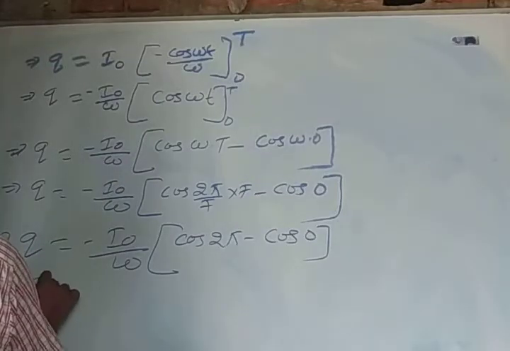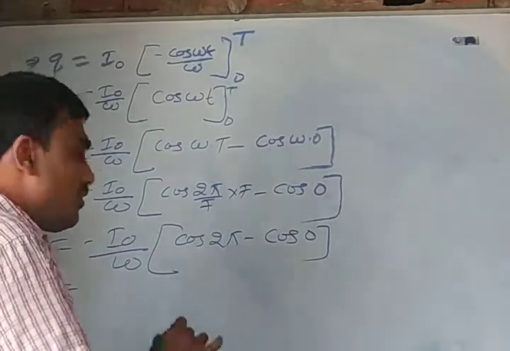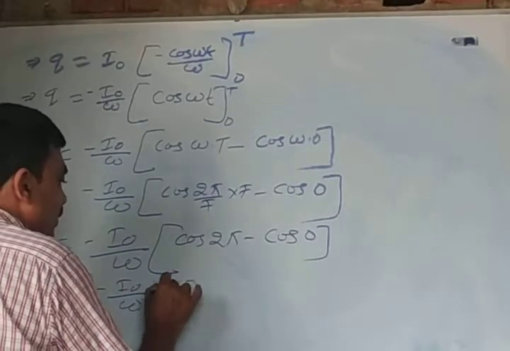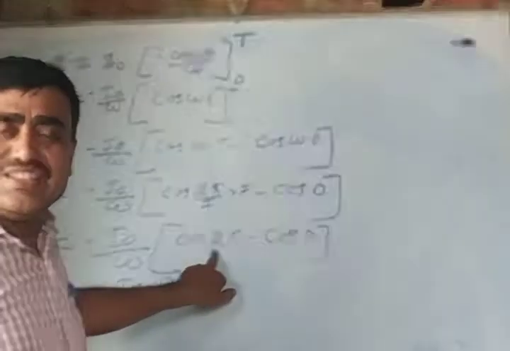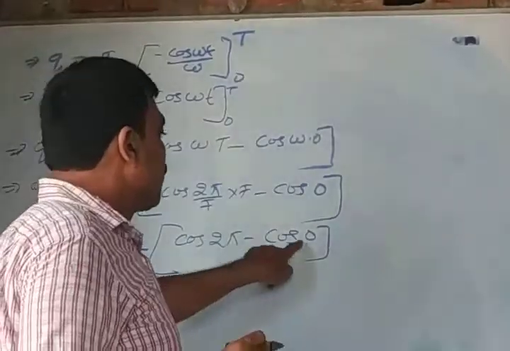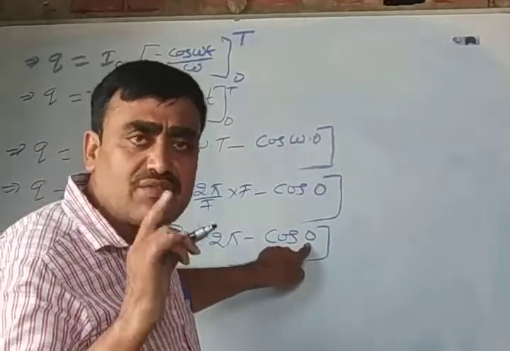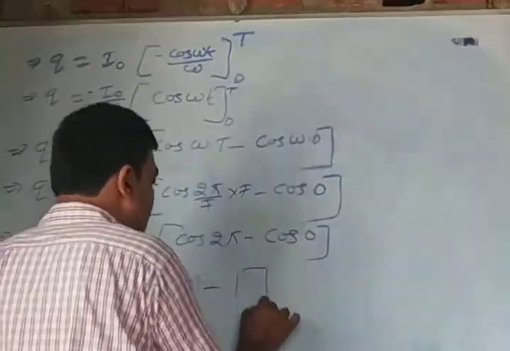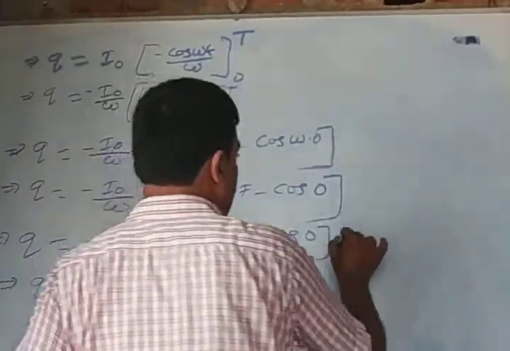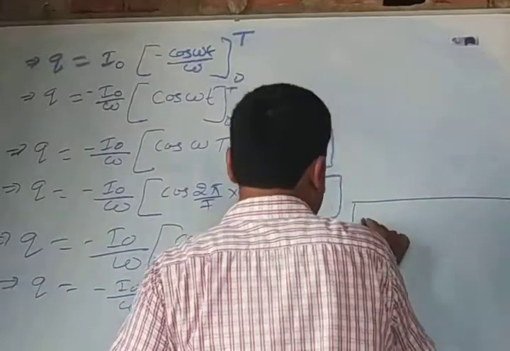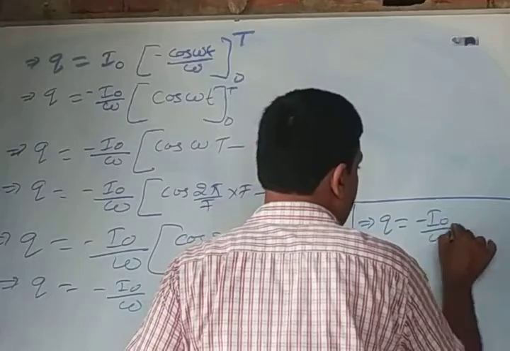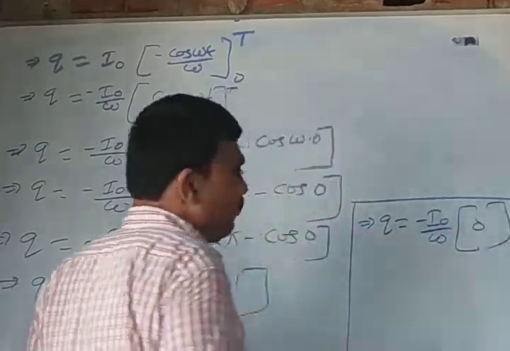That implies q is equal to minus I naught upon omega. The value of cos 2 pi is 1, minus cos 0. The numerical value of cos 0 is also 1. After subtracting 1 minus 1, it becomes 0. That implies q is equal to minus I naught upon omega into 0.